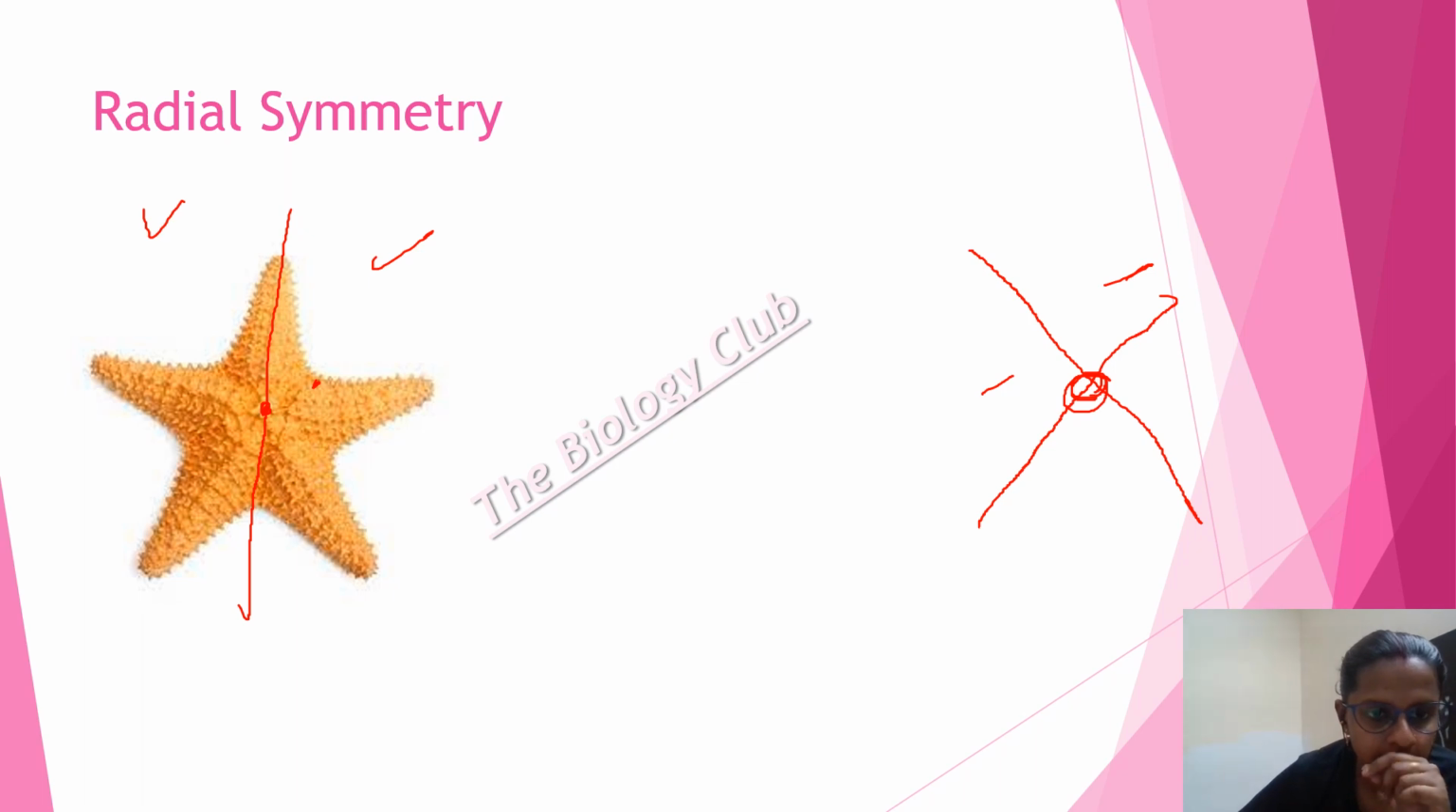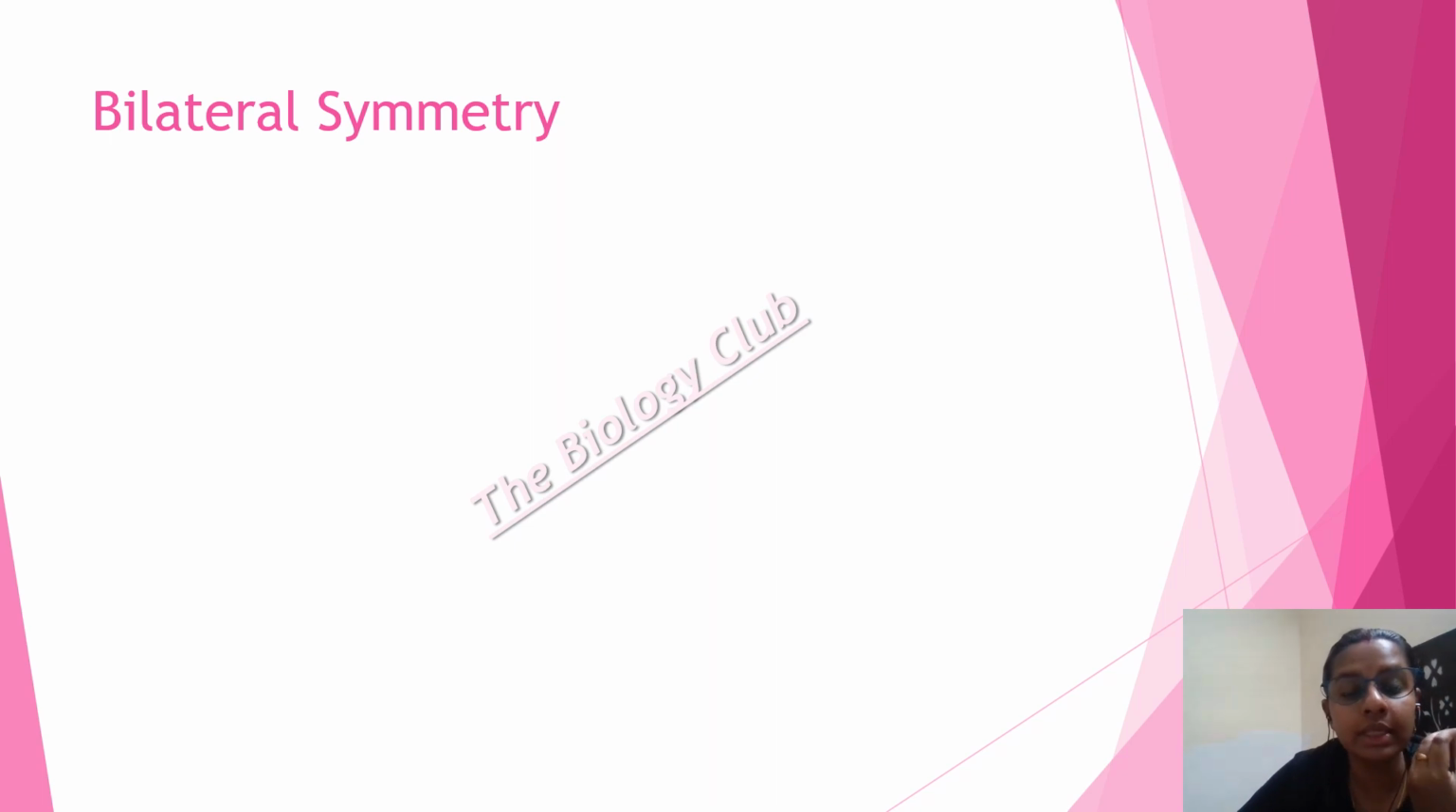Now please watch it very carefully. If I am cutting the starfish like this, is this side equal to this side? No, right? Because I have not followed the central line. So you have to remember, you have to follow the central line to make it radially symmetric. Now all the organisms will obviously not follow radial symmetry. Some organisms do, and one of those organisms is the starfish. Now let's learn about bilateral symmetry.